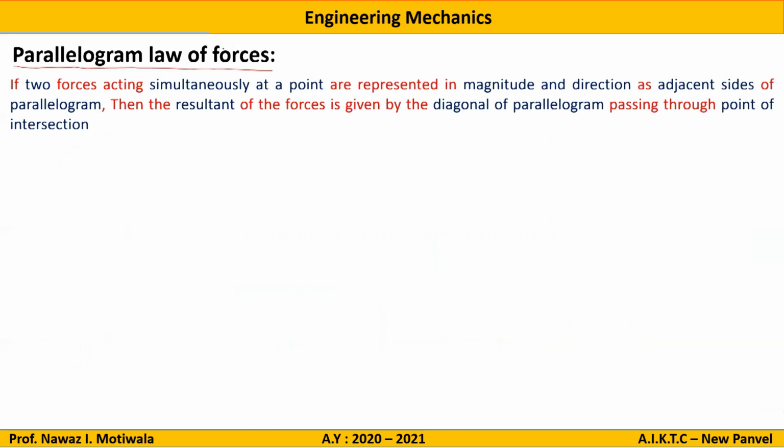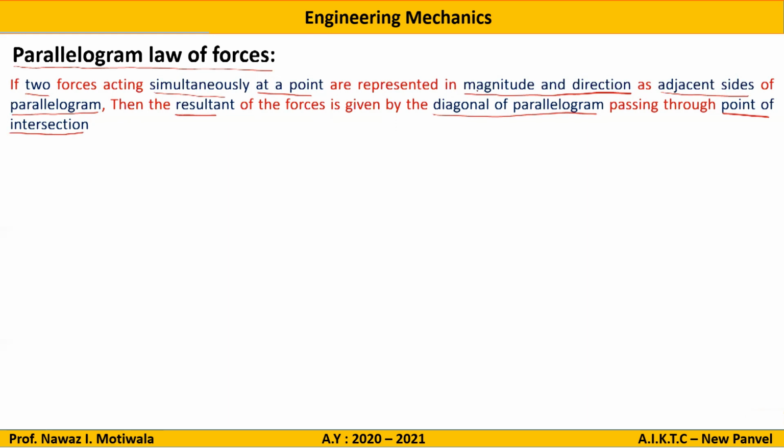The parallelogram law of force states that if two forces acting simultaneously at a point are represented in magnitude and direction as adjacent sides of a parallelogram, then the resultant of the forces is given by the diagonal of the parallelogram passing through the point of intersection. The words written in blue ink and underlined are the most important. There should be two forces acting simultaneously at a point, represented in magnitude and direction as the adjacent sides of a parallelogram.